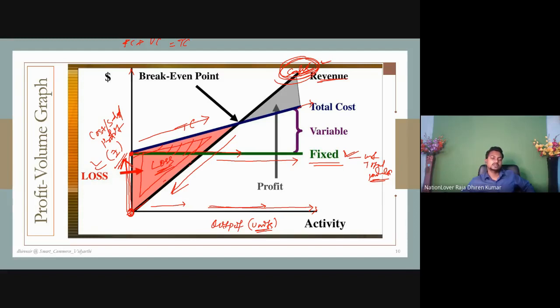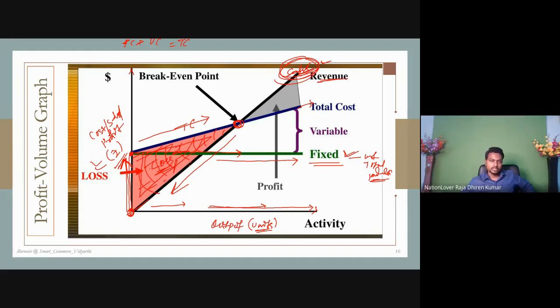So this area is the loss. That means the red portion is the loss making area. When you are selling up to a certain point, understand the points, you will continue to incur a loss.